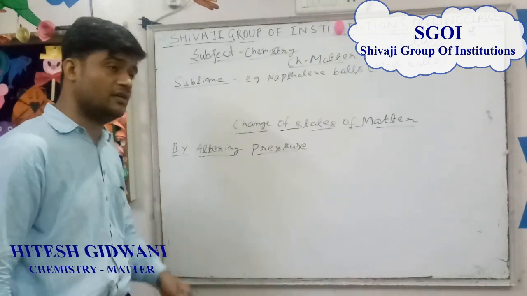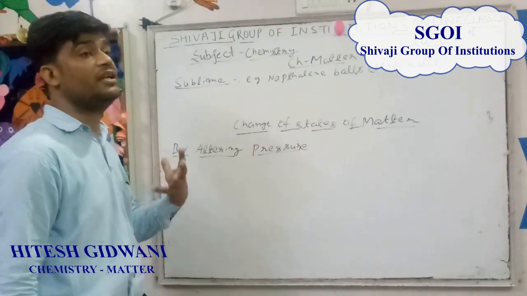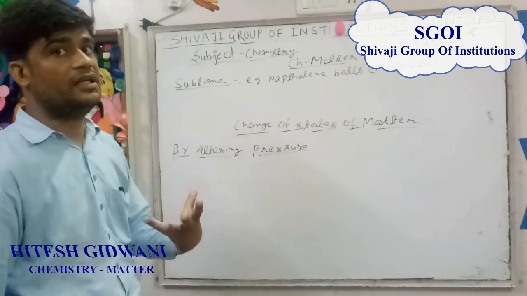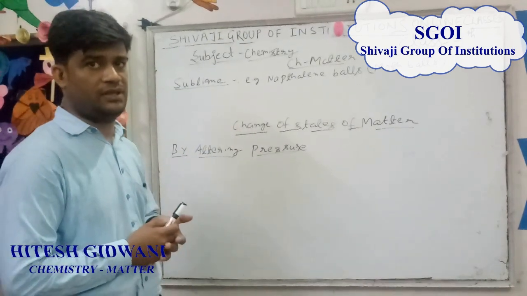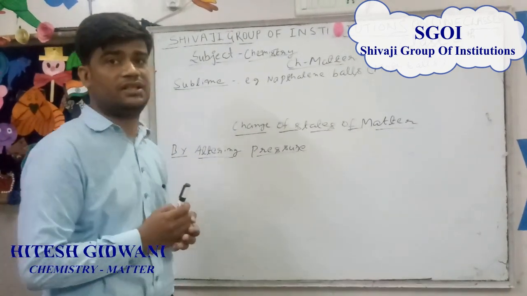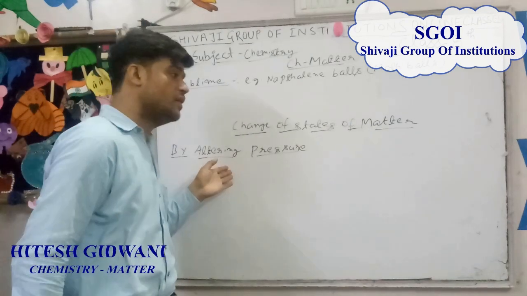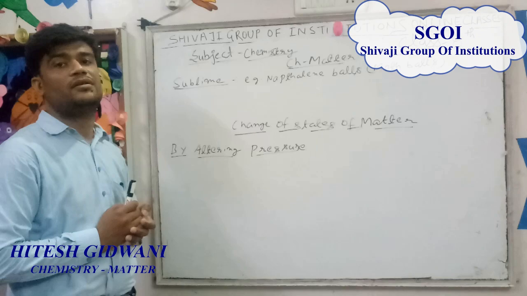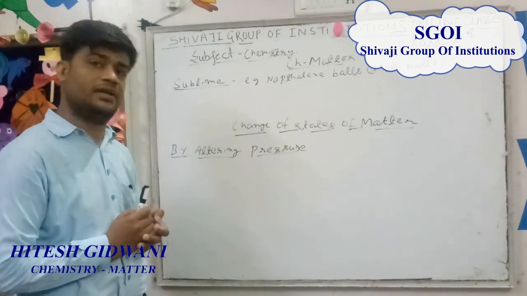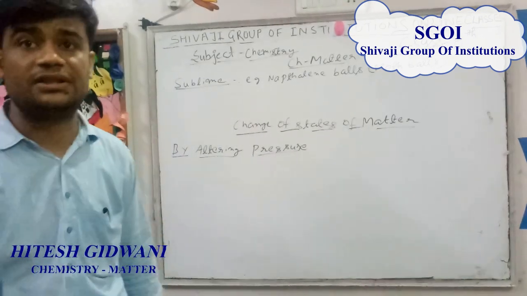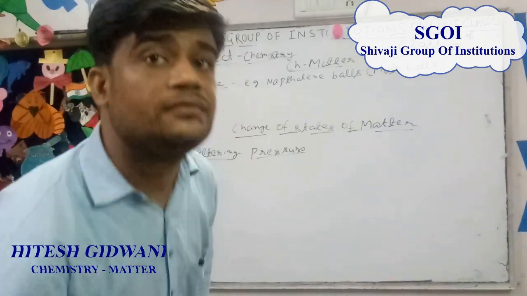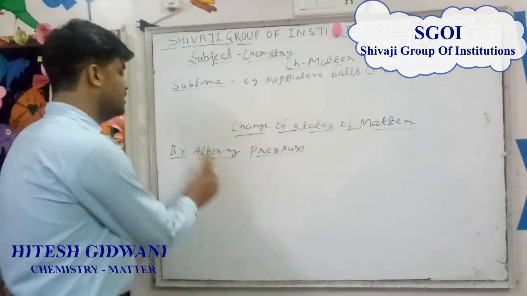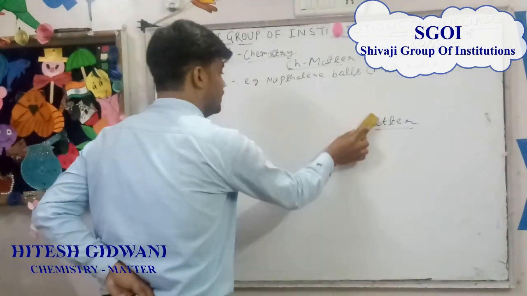Here we have to note that impurities generally increase the boiling point of a liquid. In the case of melting point, impurities decrease the melting point of a liquid. Here we discuss two terms again: first is vapor and second is gas.